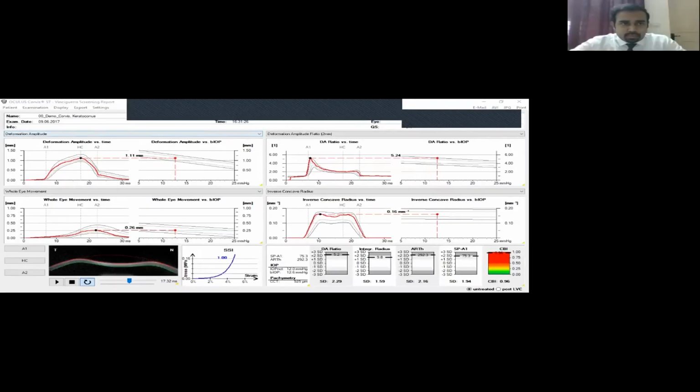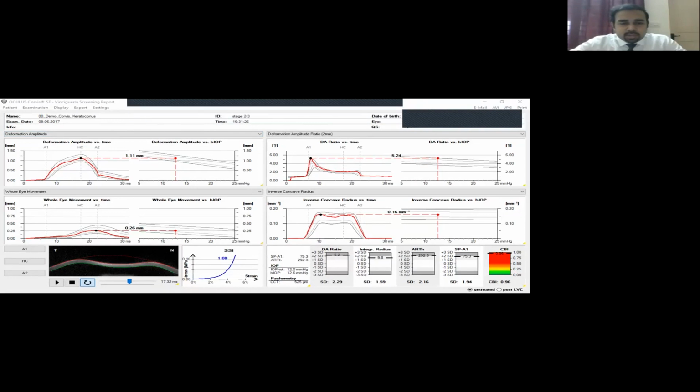So here we are. Here is your stress-strain index, which is a composite index of your properties using your finite element modeling, plus not considering just deformation amplitude as a factor to ascertain, or not just using a CBI or TBI,